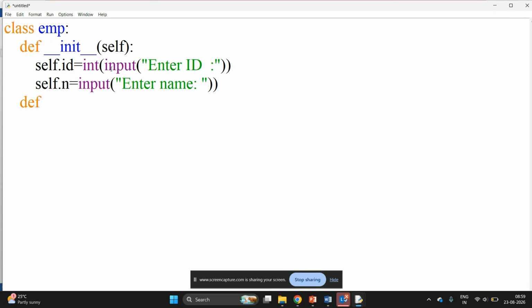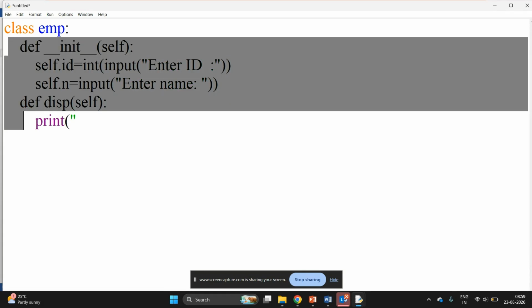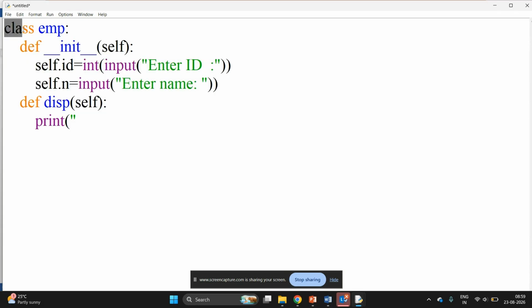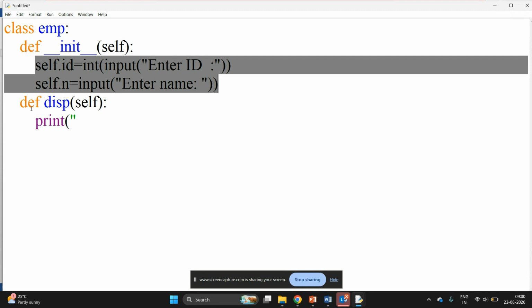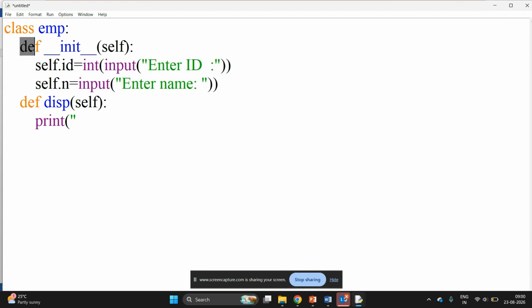I want to end this. I want to write a normal function to display this data. So I have a disp function in brackets with the self keyword. What will be the task? To show on the screen. Please monitor these spaces properly. The class body after the colon will start after a few spaces. The def body will start after a few spaces after the colon. Once this body has ended, another function will be exactly below the previous def.